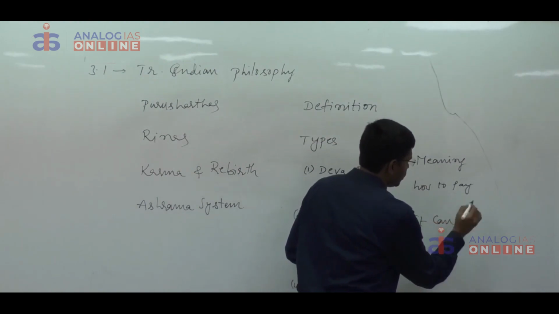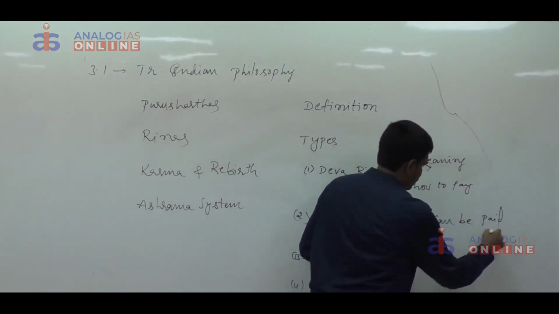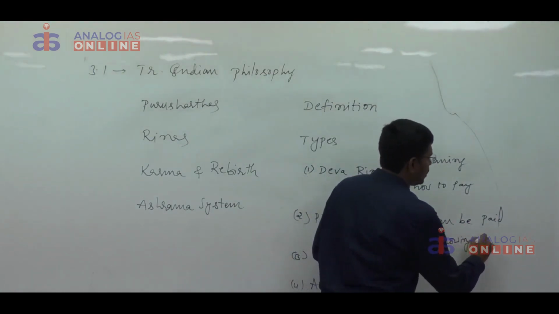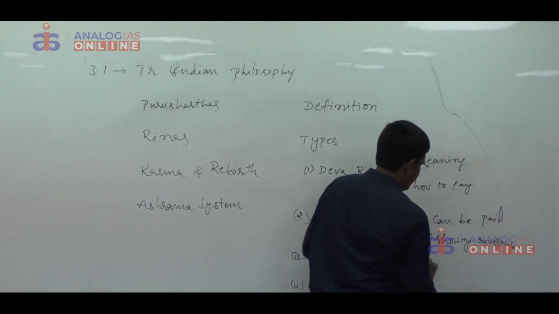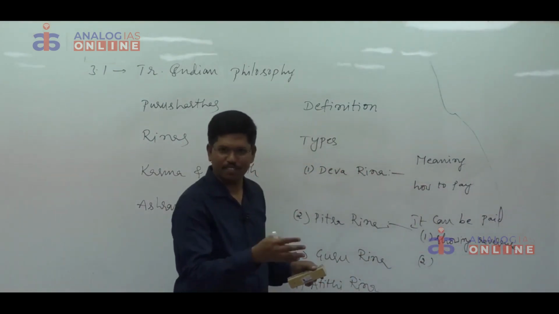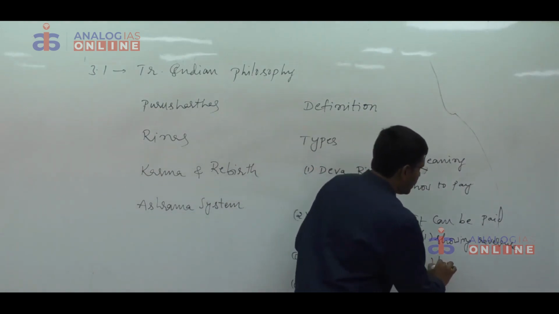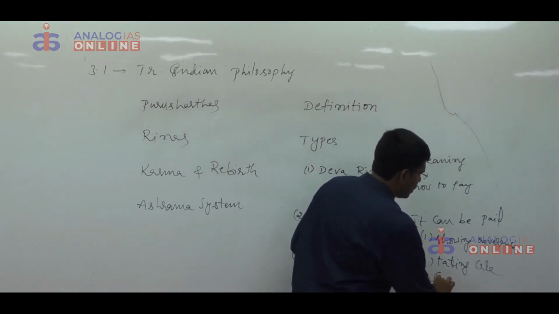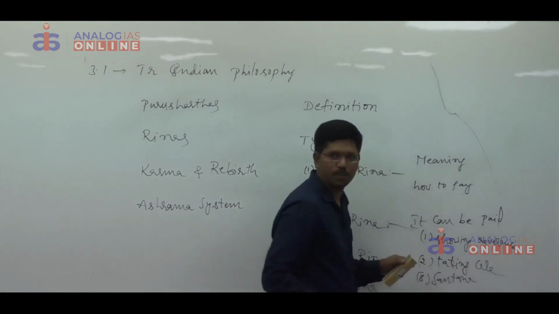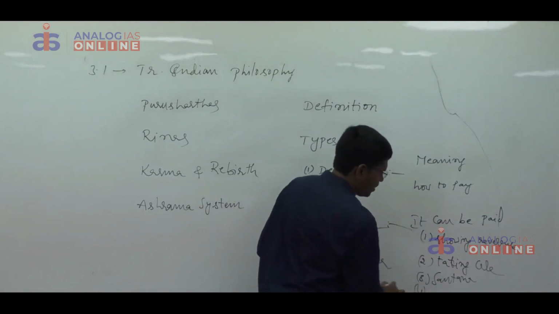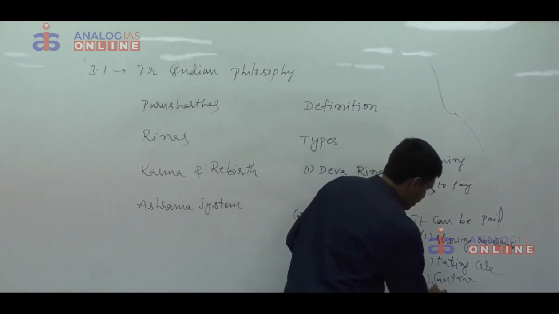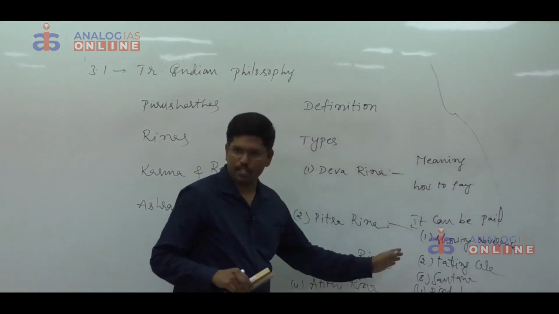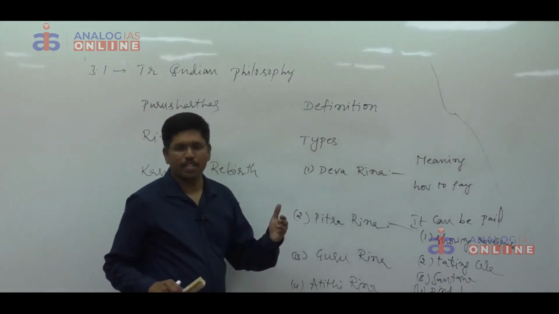We can pay Pitruna in the form of points: by showing reverence, that means respect; in the beginning I am explaining in detail, but from next time onwards I am not going to explain like this; by taking care of them whenever they become old; by producing santana and making them good human beings of the society; and by offering pindadana. Whenever we have certain points, try to mention those points like this, one below another, so that the examiner can be impressed.